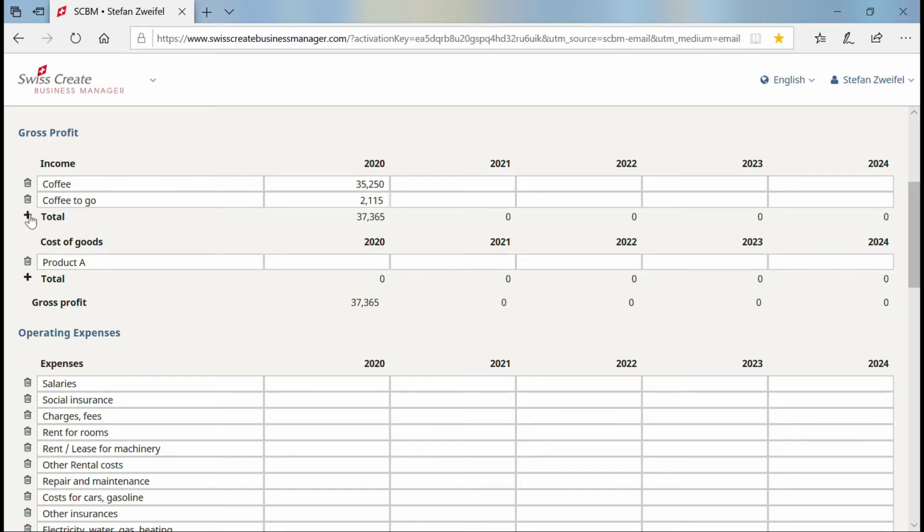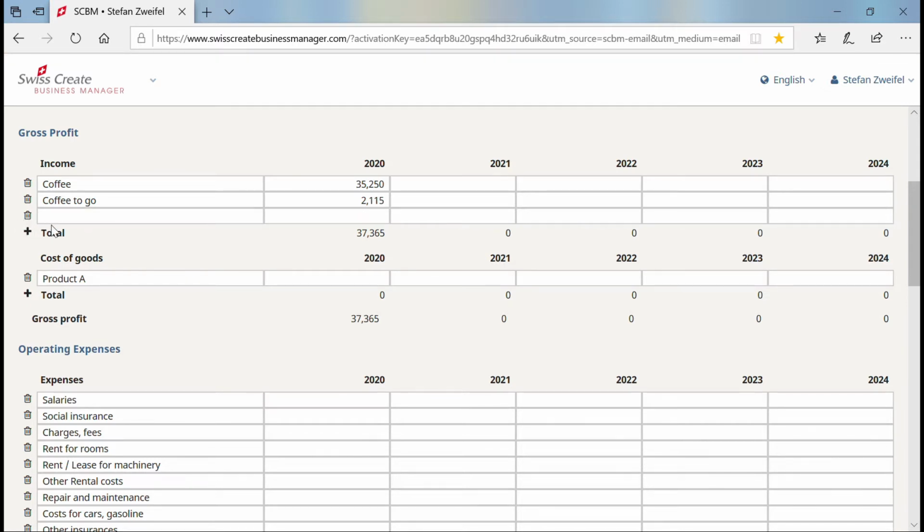Once again, I want to bake rolls and cakes. So how many of these will I sell? I think about of 100 people, 40 people will eat.